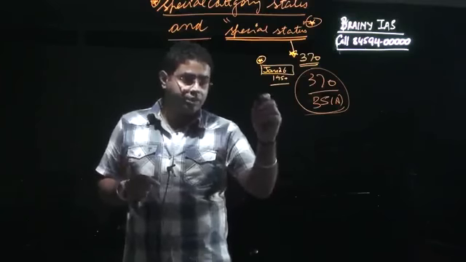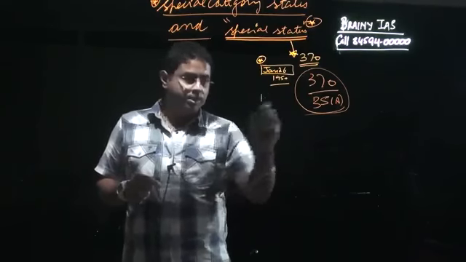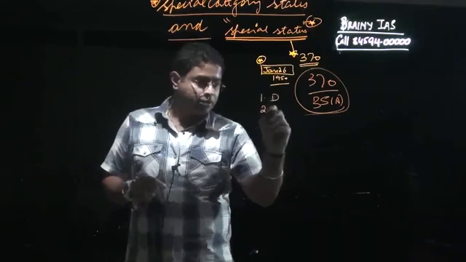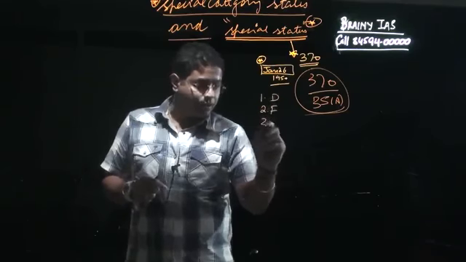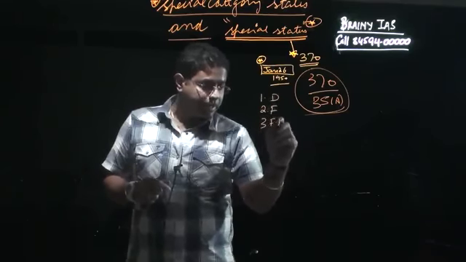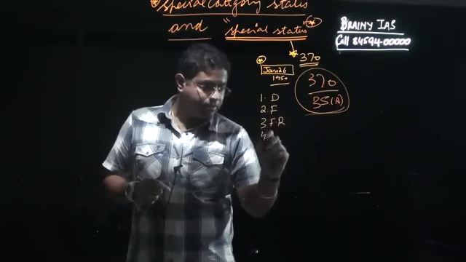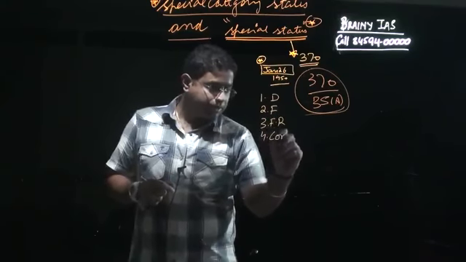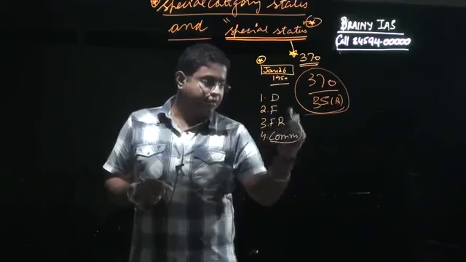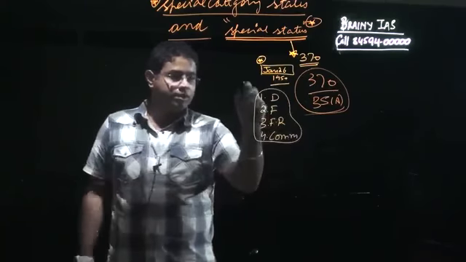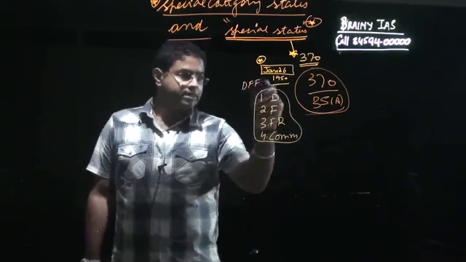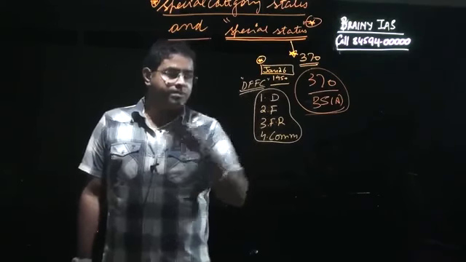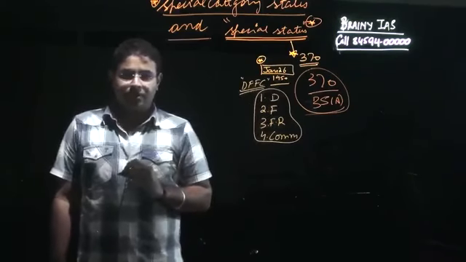These 4 subjects were, the first was defense, second was finance, third was foreign relations, and fourth was communication. DFFC. So these were the 4 subjects that were kept with the central government, with the union government.